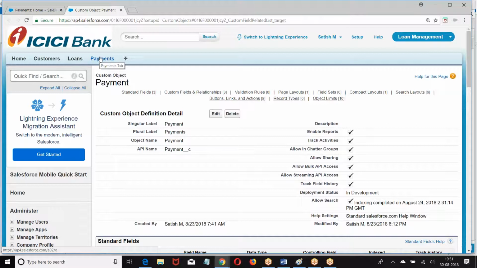On the payment, I am creating two master details, one to customer, another to loan. This customer is making a payment for this loan. Customer Satish making a payment for loan number 1.